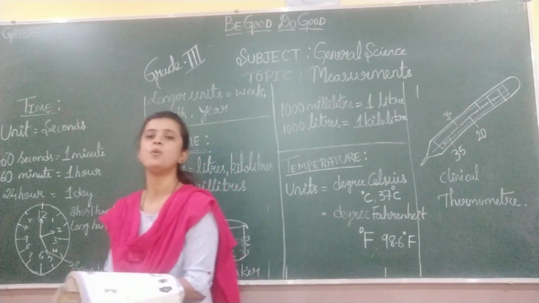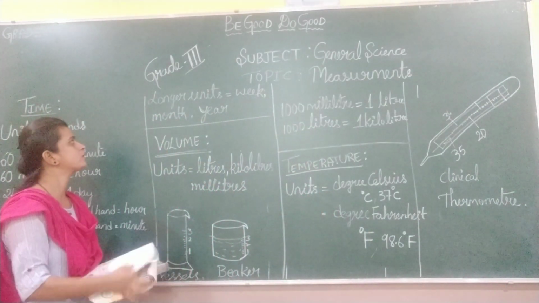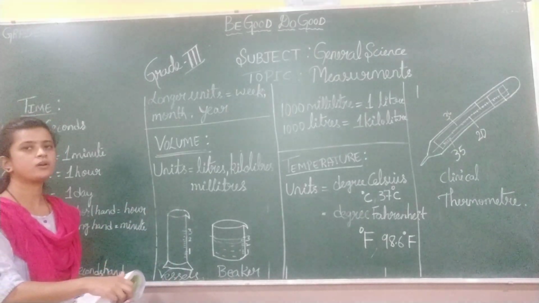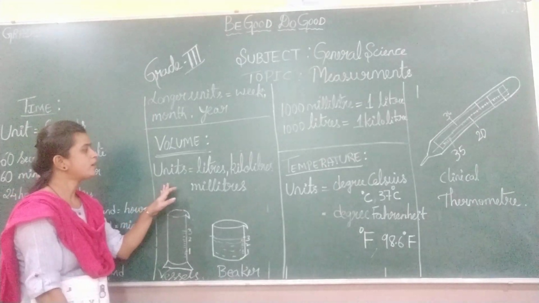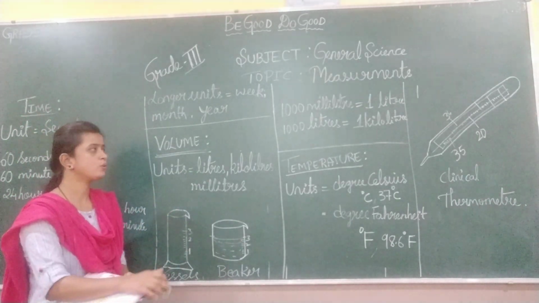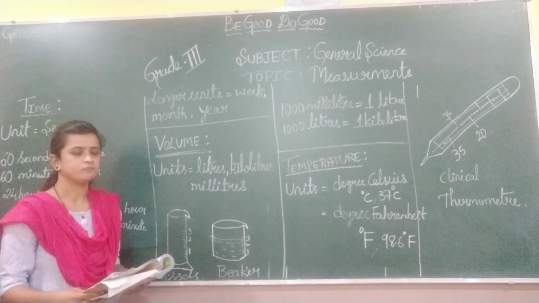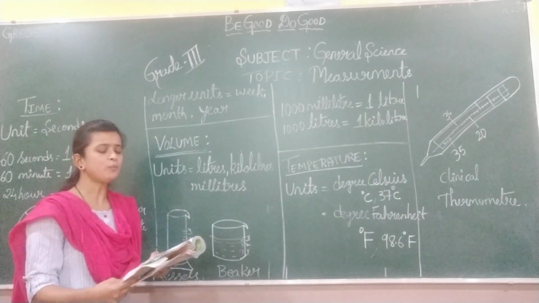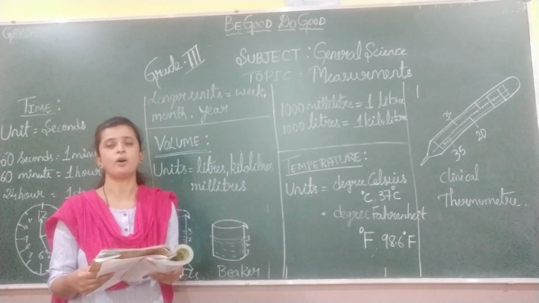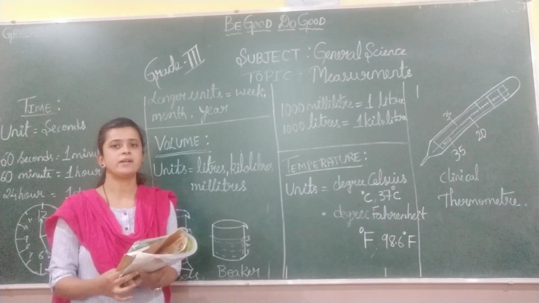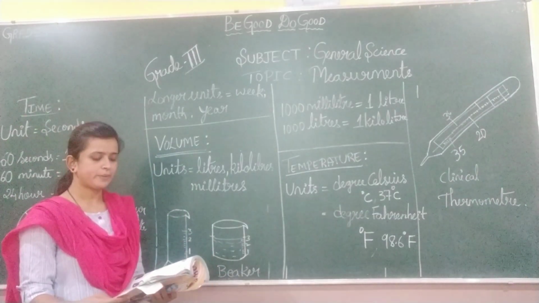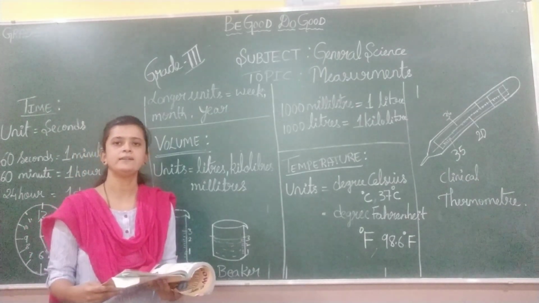Next coming to the volume. What is the unit of the volume, children? The unit is called liters. Liters is the unit of the volume. So volume is the total space occupied by an object or a thing. What is meant by volume? It is the total space occupied by an object or a thing.